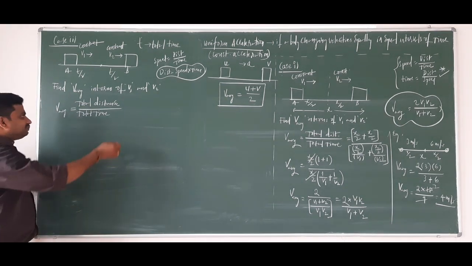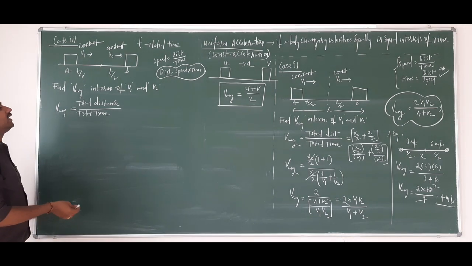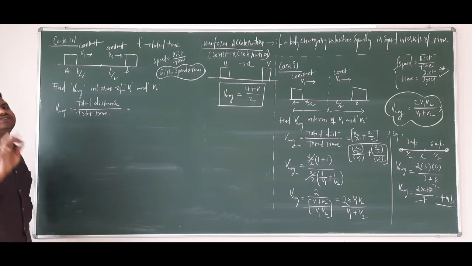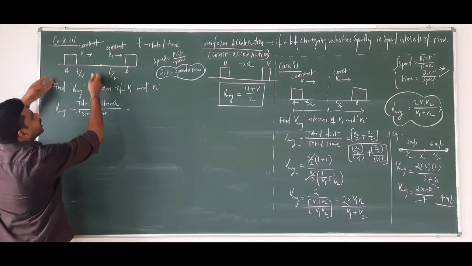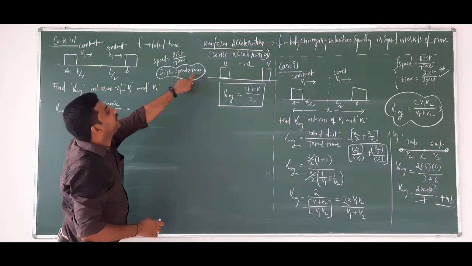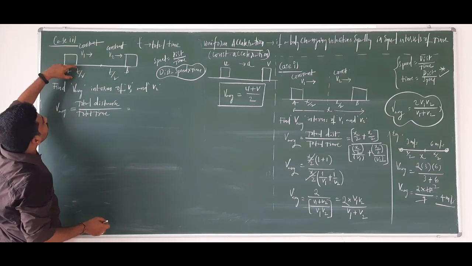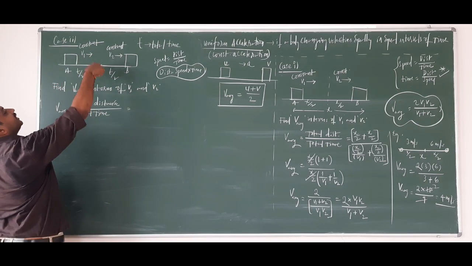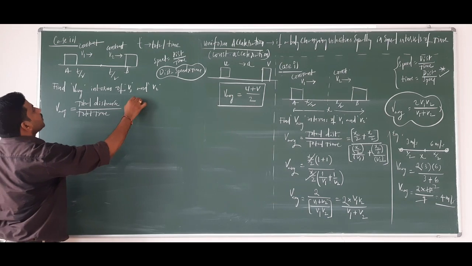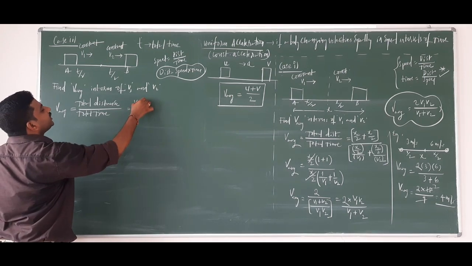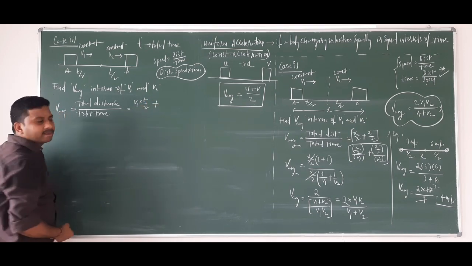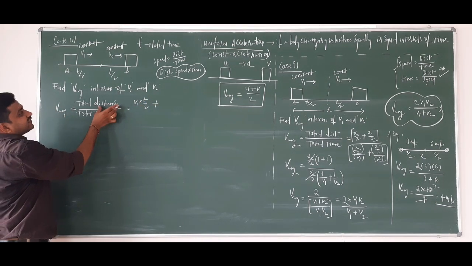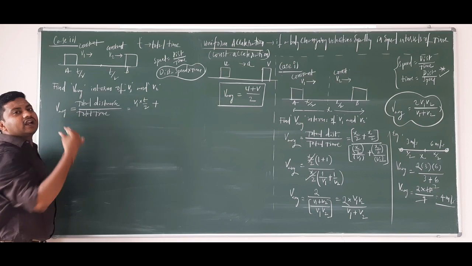Okay. Now, what is the total distance here? Total distance they have not given, right? In the first half of the time, what is the distance? You know, distance is speed into time. So speed into time is the distance traveled in the first half. What is the speed? V1 into time T by 2, plus what is the distance in the second half interval of time?